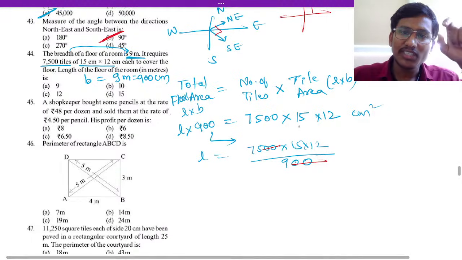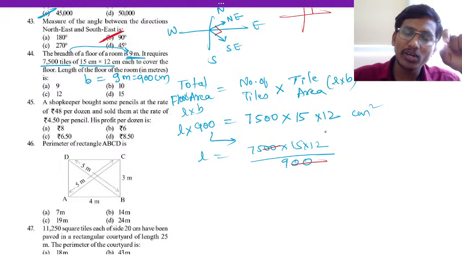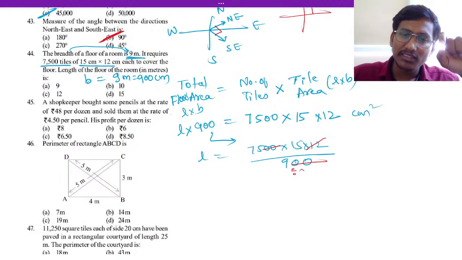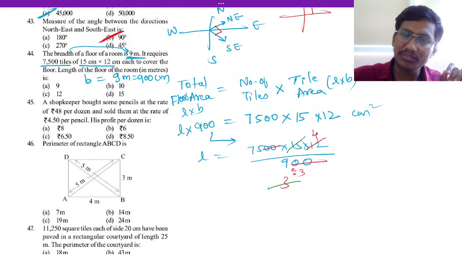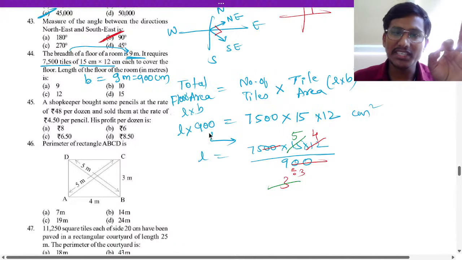Here we can divide with what? That is the 3 table. So 3 3s are 9 and 3 4s are 12. Again I will divide with a 3. 3 how much are 15? 3 5s are 15. So what is the remaining?